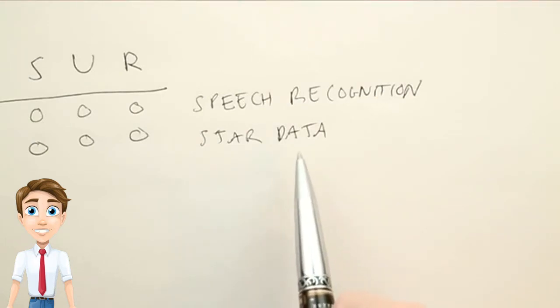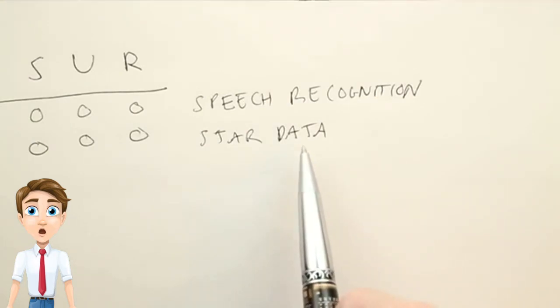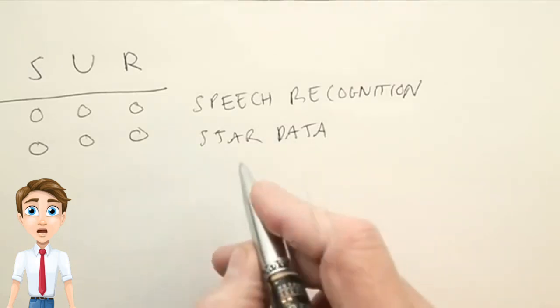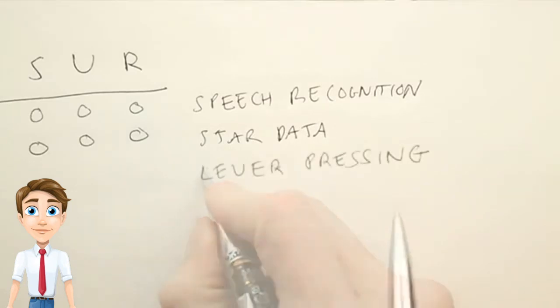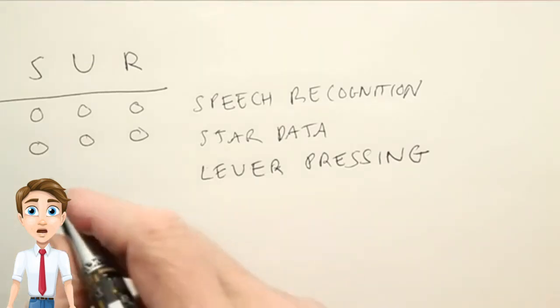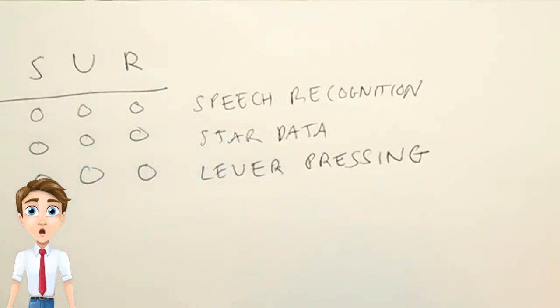The data here would just consist of, for each star, a list of all the different emission frequencies of light coming to Earth. Next example is lever pressing. So I have a rat who's trained to press a lever to get a release of food when certain conditions are met. Is that supervised, unsupervised, or reinforcement learning?